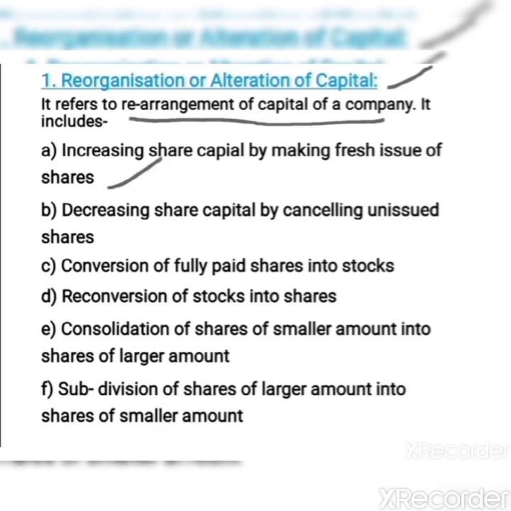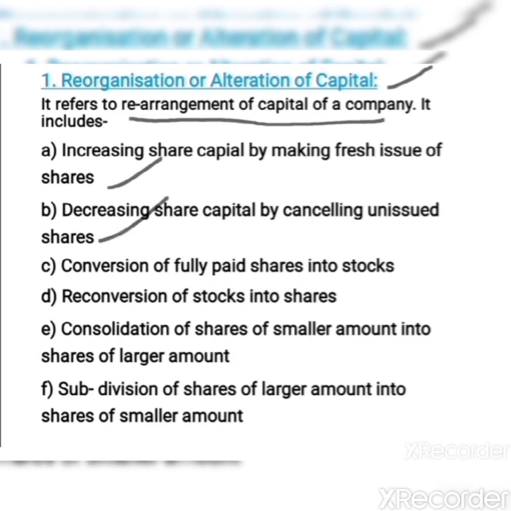The first point says that increasing the share capital of a company by making fresh issue of shares. At the time of internal reconstruction, if the company feels that they are in need of additional funds, then they can go for making fresh issue of shares. Whatever the additional funds they get, that can be used for paying some debts of the company.